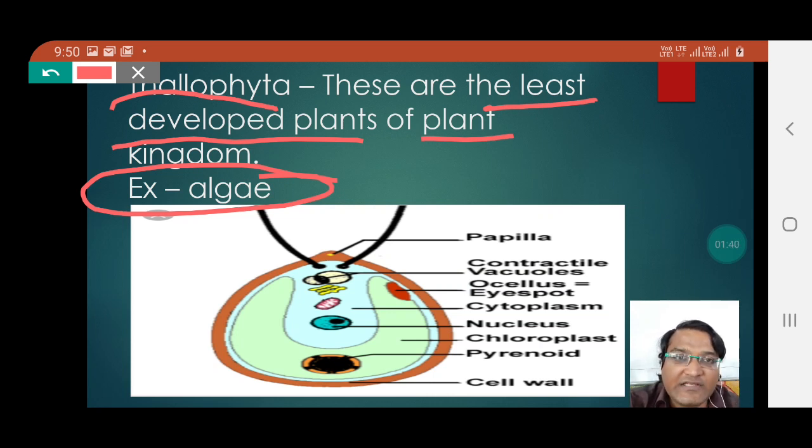Now students, here you can see an example of algae which is called Chlamydomonas.